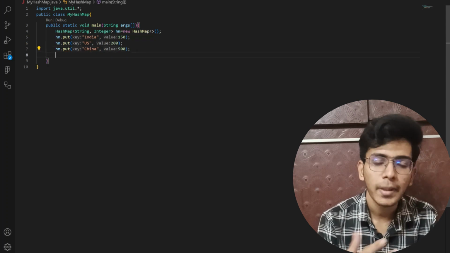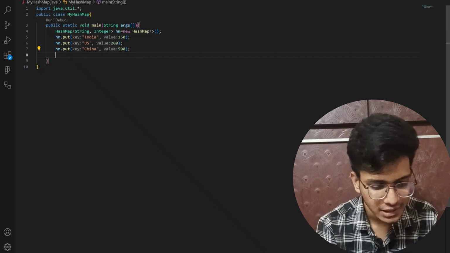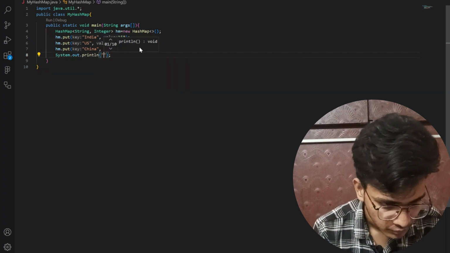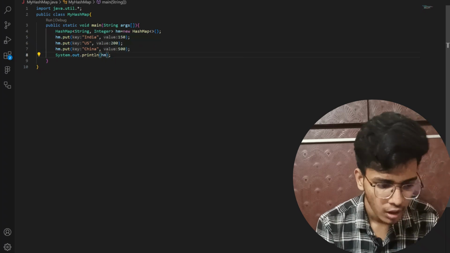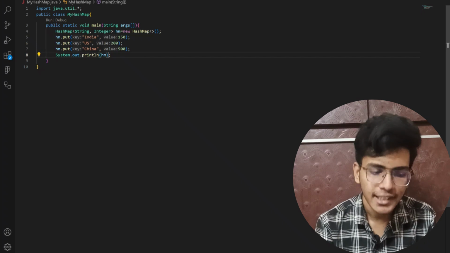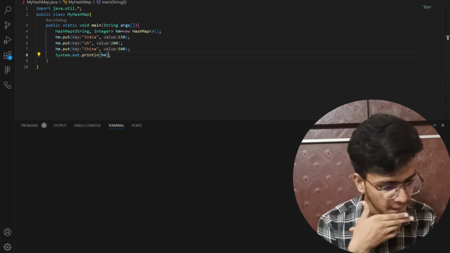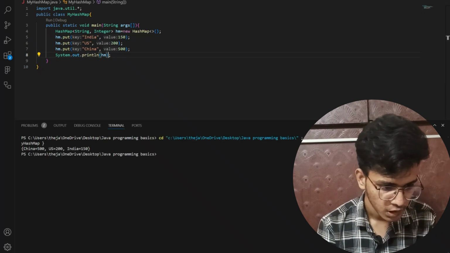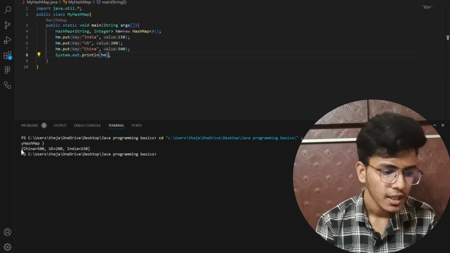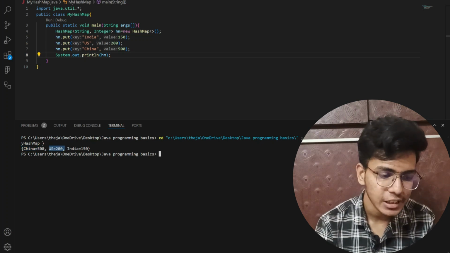Now I want to print it. How am I going to print it? I'm going to print it by just writing System.out.print(hm), that's all. Now if I run the code, let us see what output we'll get. So I'm running the code. You can see that I got the output. China is equal to 500, US is equal to 200, and India is equal to 150.